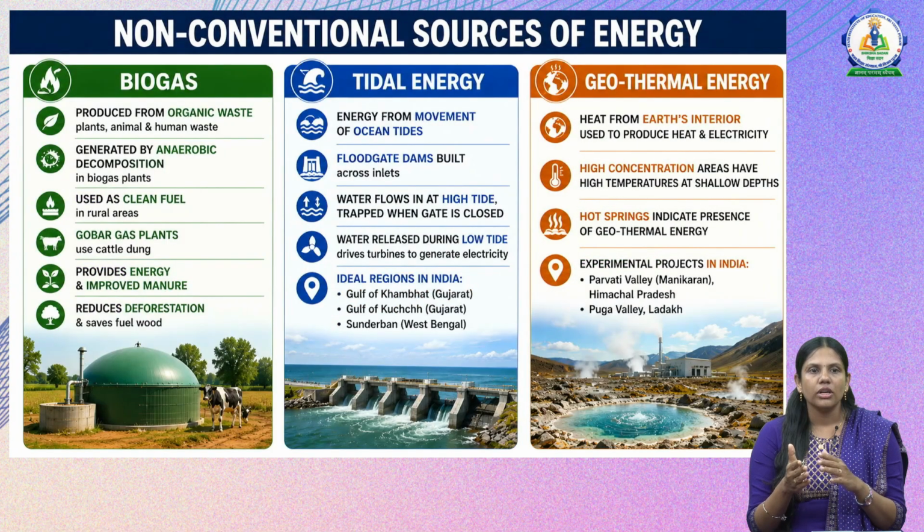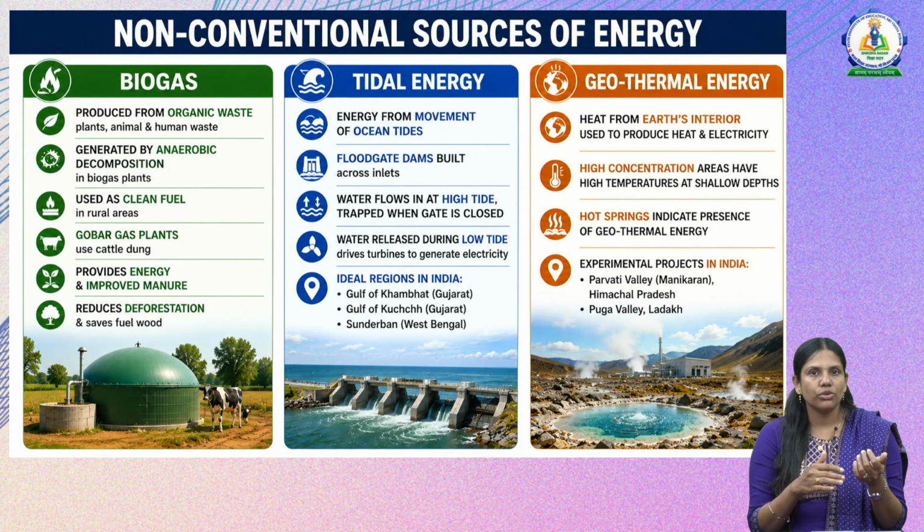Next we have biogas, which is produced mostly from organic waste, like plant, animal or human waste. The gas is generated by anaerobic decomposition, that is, decomposition without oxygen in a biogas plant, and the gas that comes out is used as a fuel.